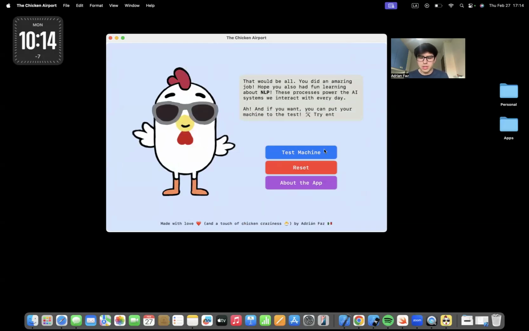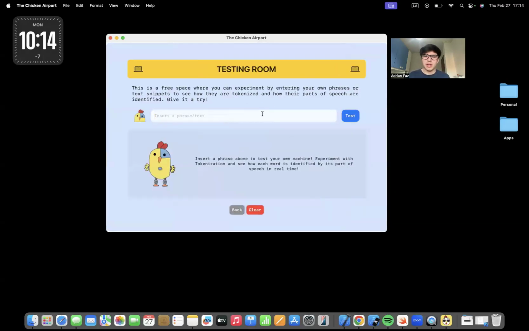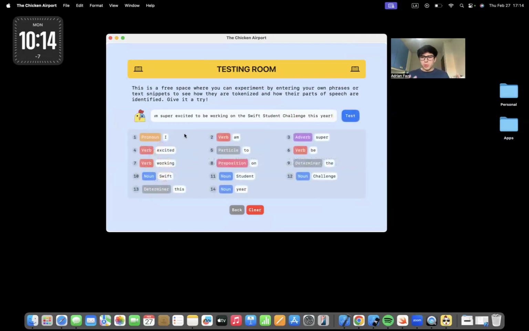There's a small section as well to test the user's machine, in which the user can see how it works specifically in the parts of speech part. So for example, if I write this sentence, I am super excited to be working on the Swift Student Challenge this year, and we test it, we can see that the program identifies the parts of speech corresponding to each word. And this was made with the Natural Language framework from Apple.